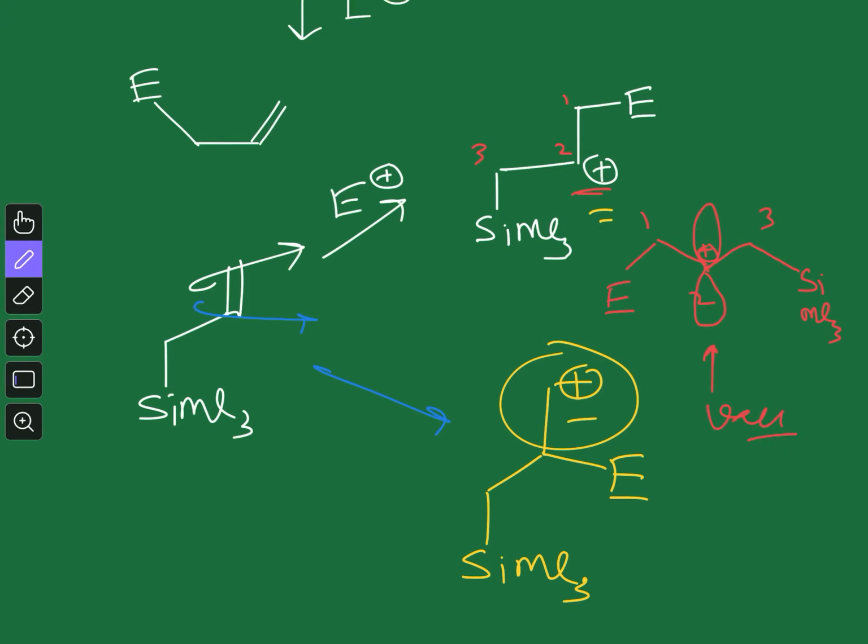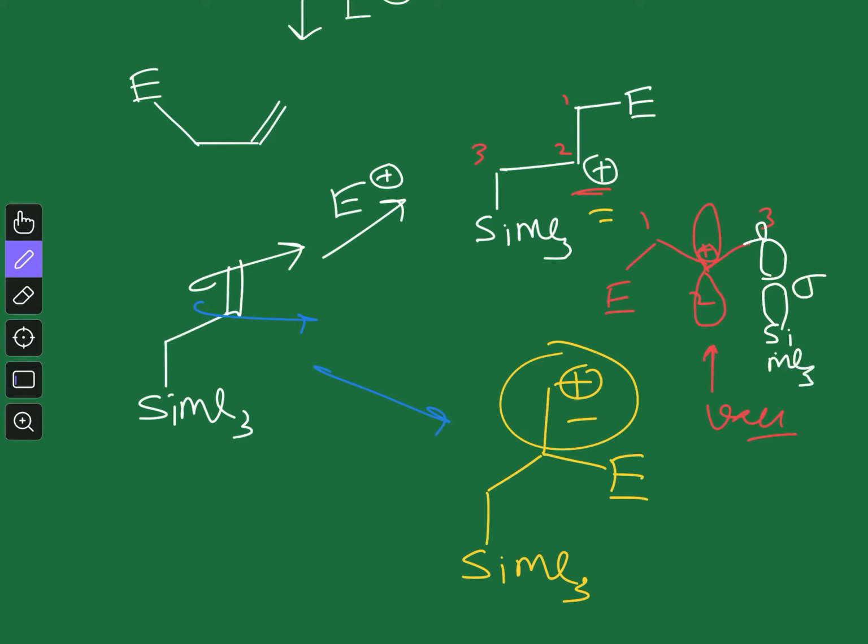Now this can be in conjugation with this bond, so I can redraw this C-Si bond like this. Here we have silicon and the Me3 group.